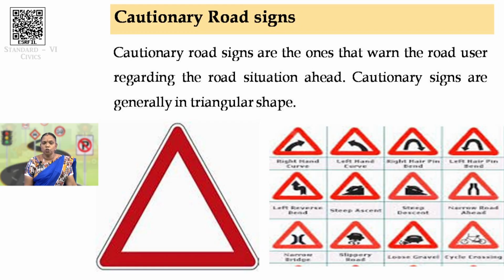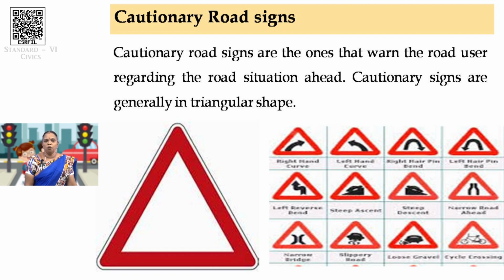What is caution? It is giving you a warning or telling you the details of the road which you are going ahead on. Okay, so cautionary road signs are the ones that warn the road users regarding the road situation ahead. If you go through the road, you should be intimated: there is a left turn, there is a right turn, there is a bump over here. Everything will be intimated a few kilometers ahead. Okay. So, that is the phrase we use, the road situation ahead.